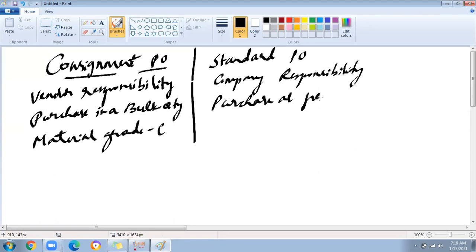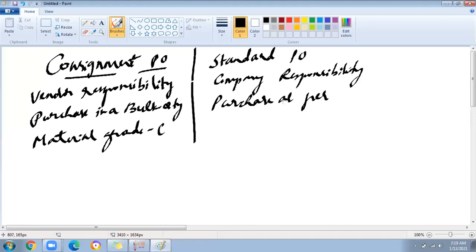I'm writing some differences, so from that at least you can understand. Let me explain what is the difference between consignment PO and standard PO. Consignment PO is like vendor responsibility, and standard PO is company responsibility once you purchase. How is it vendor responsibility? The vendor is going to supply the goods without taking money. It is his responsibility to keep the stock in the vendor premise.